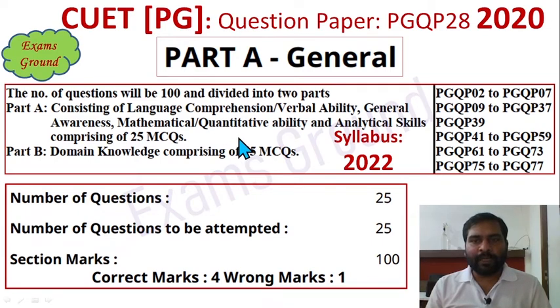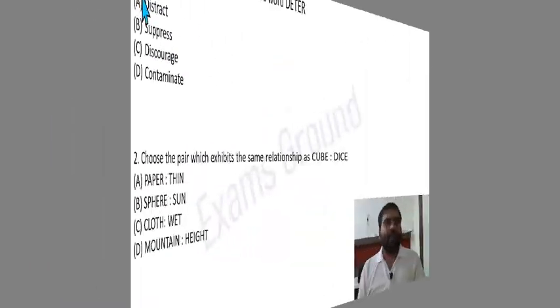So total 25 questions, each question has 4 marks and for each wrong answer there is negative marking of 1. Take the pattern and prepare accordingly. It is very helpful to gain a good rank or get better marks. Okay, let's start guys. Question 1.